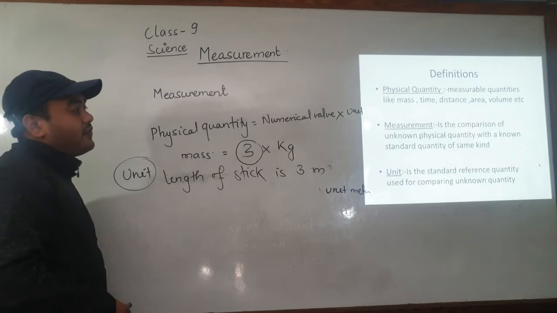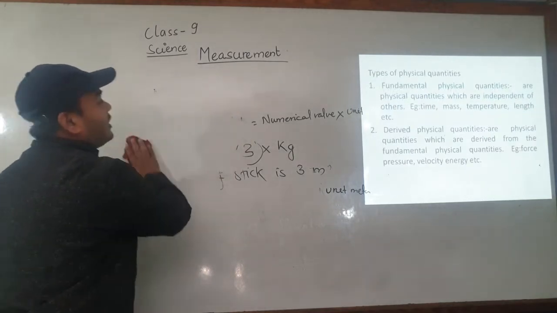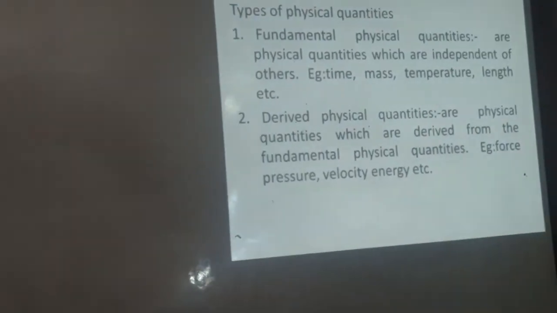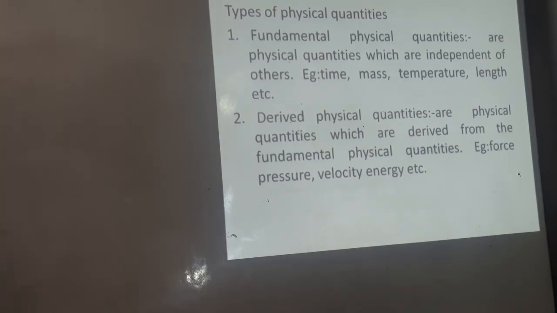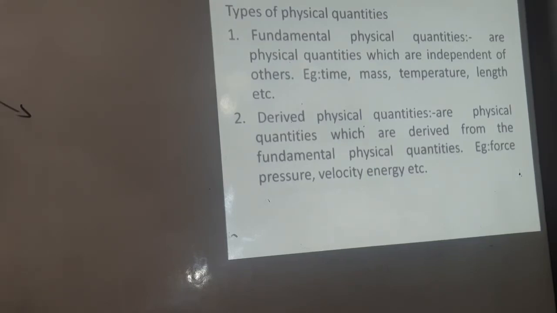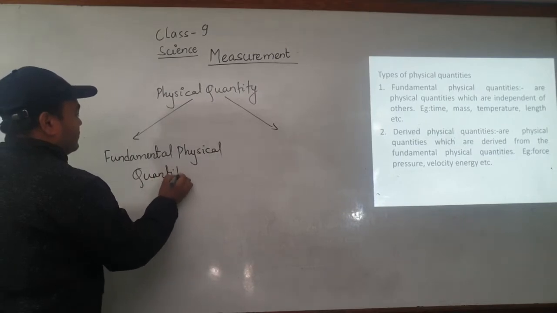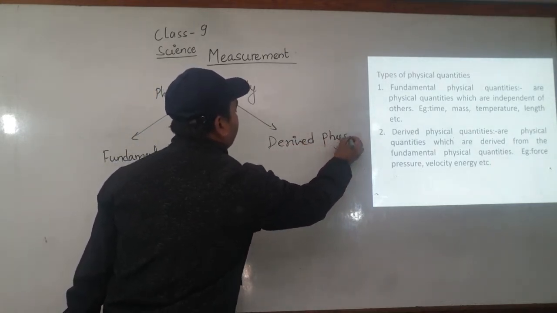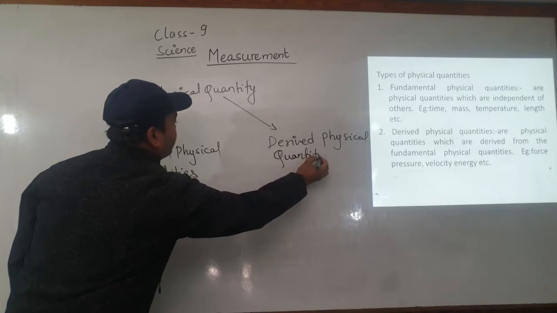On the basis of use, we can categorize physical quantities into two types: fundamental physical quantities and derived physical quantities.